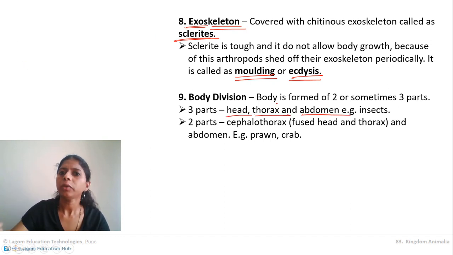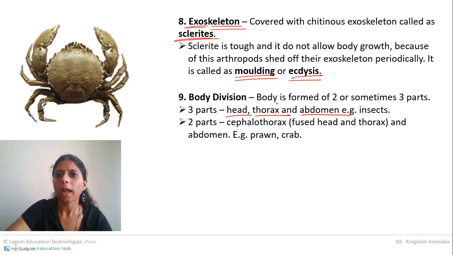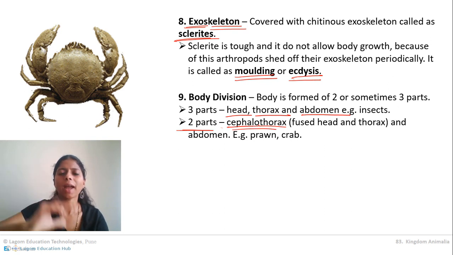But on the other hand, when you see a crab, okay, the crab body doesn't show a head, correct? It doesn't show a different abdomen. So likewise, in case of crab, the body is divided into only two parts. In this animal, basically head and thorax fuse with one another to form a combination of head and thorax, which is called cephalothorax. Whatever crab backside we see, that is basically cephalothorax.